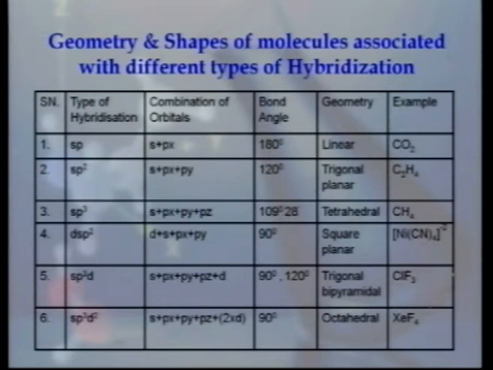And here are some examples belonging to inorganic chemistry which show square planar geometry in case of dsp2 hybridization, trigonal bipyramidal geometry in case of sp3d hybridization and octahedral geometry in case of sp3d2 hybridization.